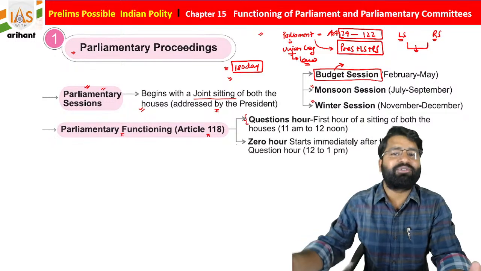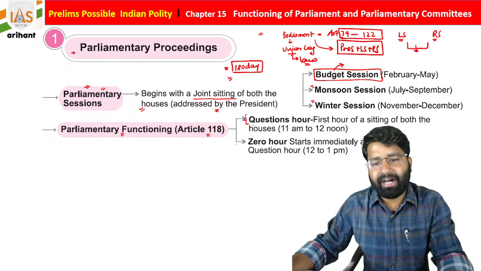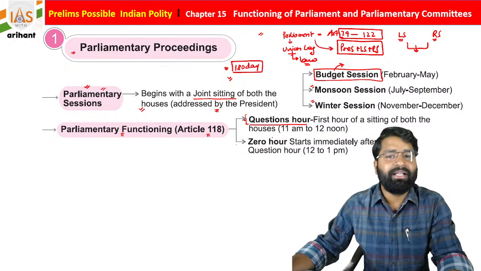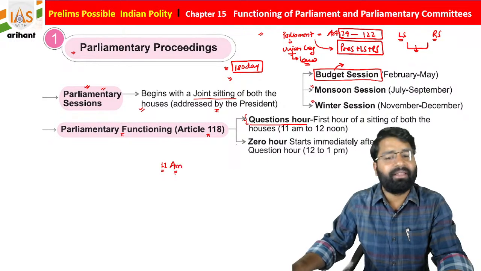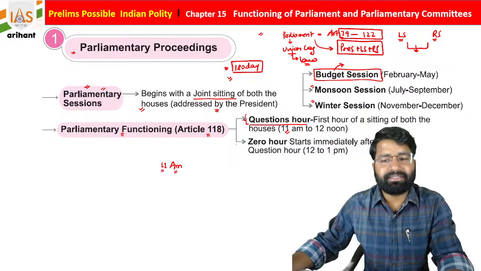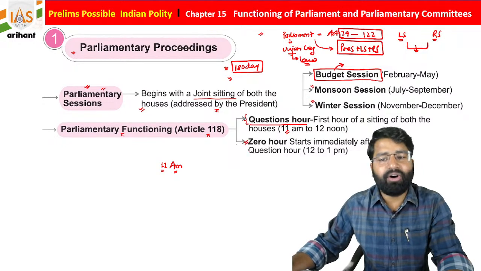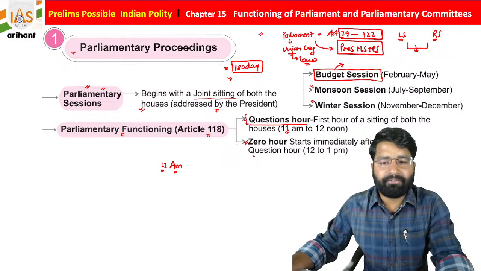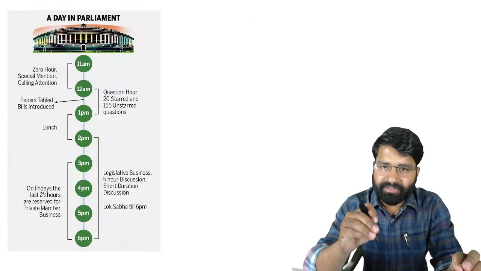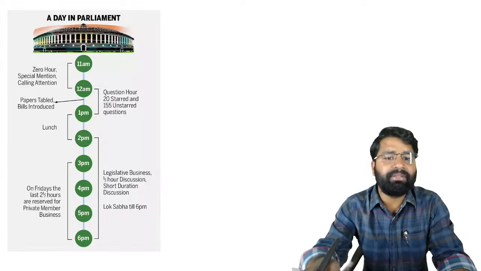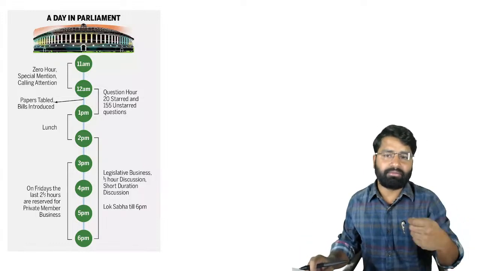There is a different time slot for the different activities. There is an hour that is called the question hour. As we all know, Parliament meets at 11 AM every day when they are in session, and the first hour is called question hour. Zero hour starts after the question hour, between 11 AM and 1 PM. Question hour and zero hour are also very important, and I just added a photograph here for you to understand what it means and what we are going to do in this session, students.